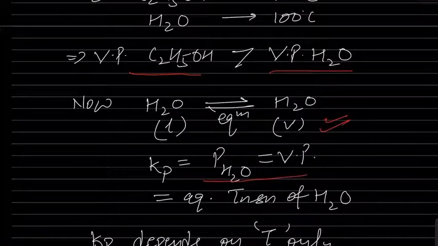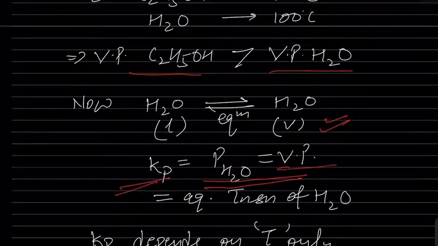Here the pressure of water is equal to the equilibrium constant, and that is equal to the vapor pressure, because the equilibrium constant is measured at the equilibrium condition only. And at equilibrium condition, what will be the pressure? The vapor pressure itself, as we have already understood.